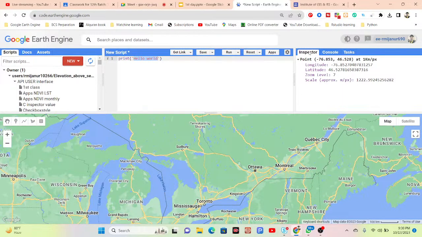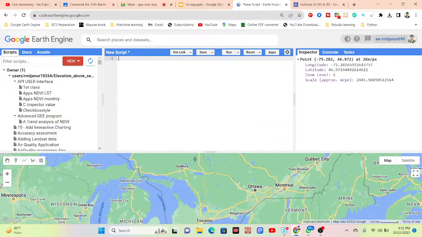Suppose you want to add a map for NDVI, and now you want to check the NDVI value for a specific coordinate. Simply click on the inspector tab and click on this NDVI map, then we can get the result. Suppose I give a practical example. Suppose I add my previous code.